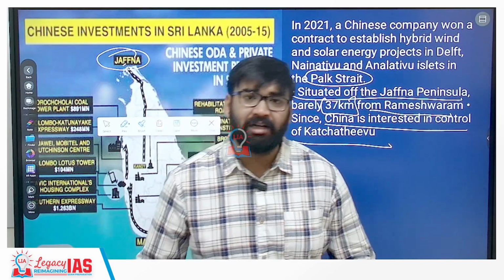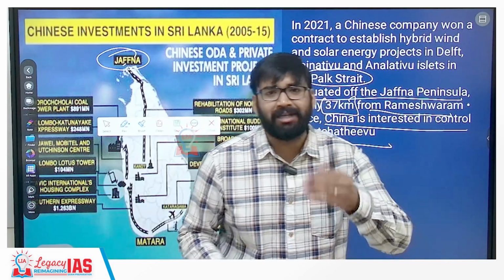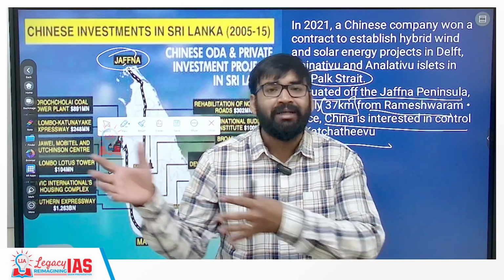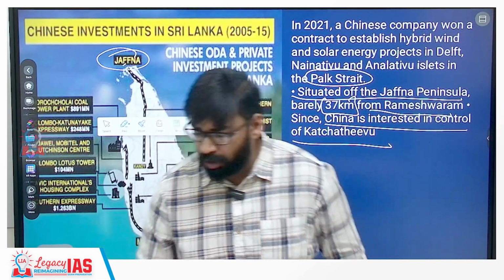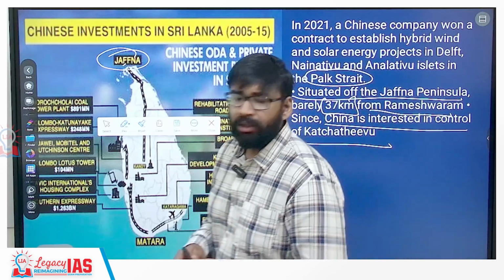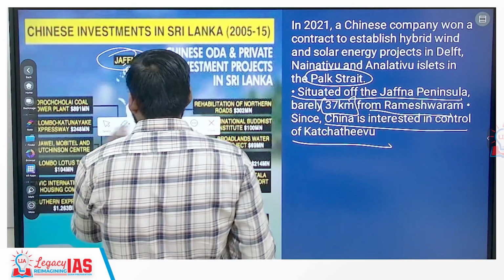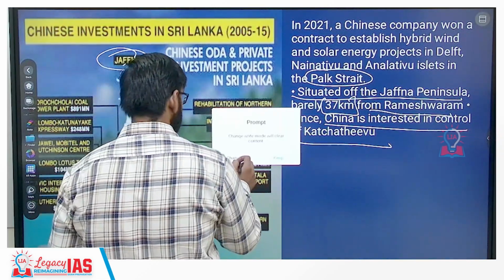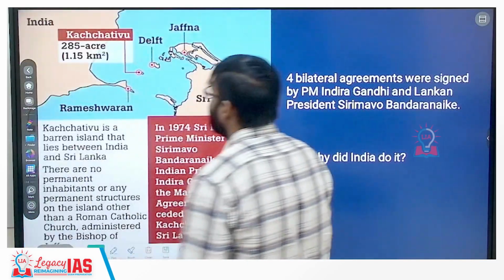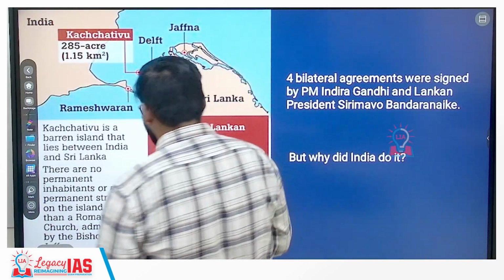Clear? That is why recently our Minister of External Affairs gave many statements, and one of them made big news, with respect to previous governments who gave up their claims on Katchatheevu, and Katchatheevu was given to Sri Lanka. This is also very important. We should know. Now the question here is, who controls Katchatheevu? Clear? Now try to understand.